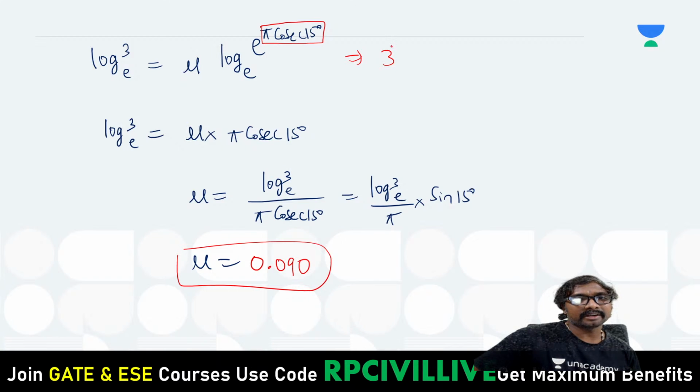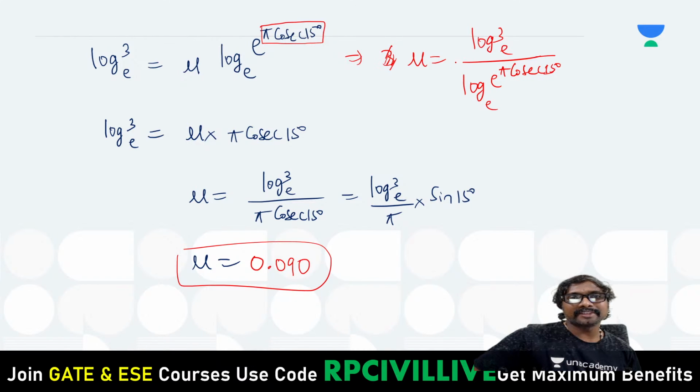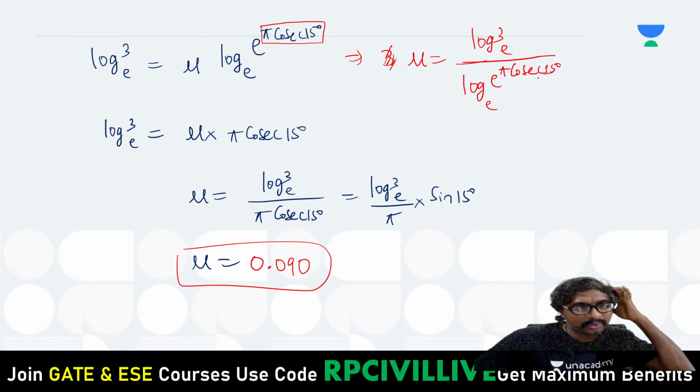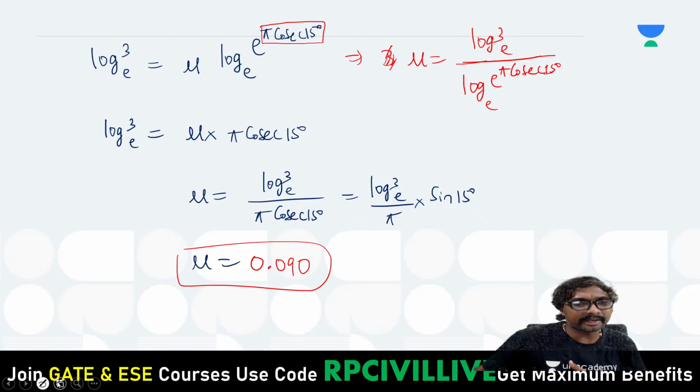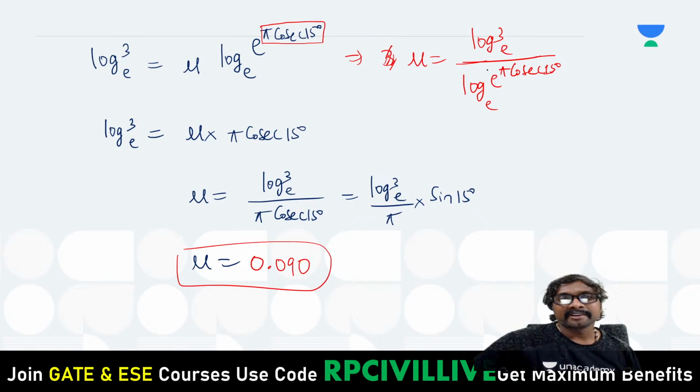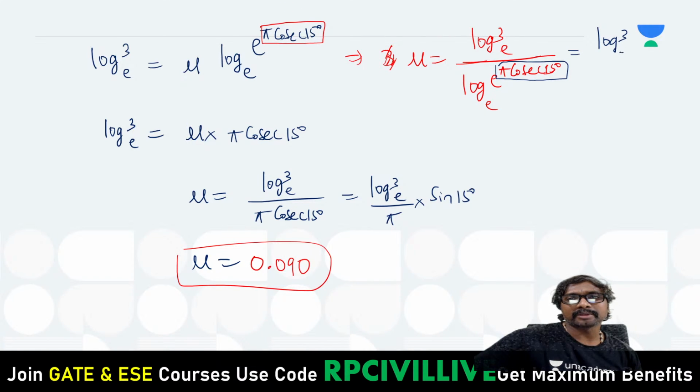3 equal to, log 3. So how can you get this mu now? Mu will be equal to log 3 to the base e divided by log of e power pi cosecant 15 to the base e. Like that. So we'll try to do this new calculation. First we need to calculate this pi cosecant 15, which means pi by sine 15. So what you can write? Log 3 to the base e.